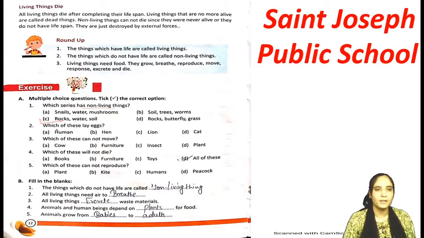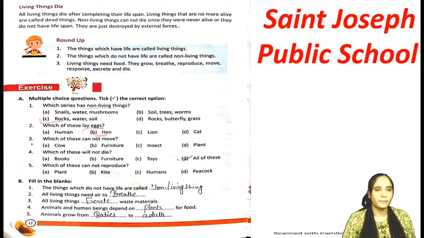The next is: which of these lay eggs? अभी हमने पढ़ा था, some animals give birth to young ones and some animals lay eggs. So just read the options. A is human, B is hen, C is lion and D is cat. The right option is B, hen, because it lays eggs, and when the eggs hatch, the young ones come out from the eggs.